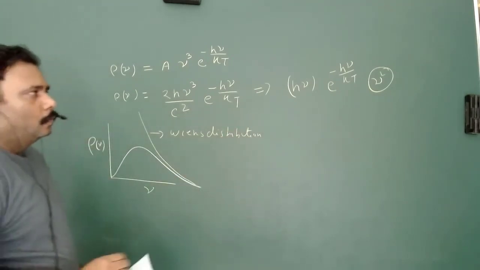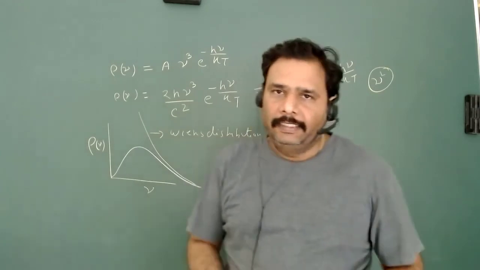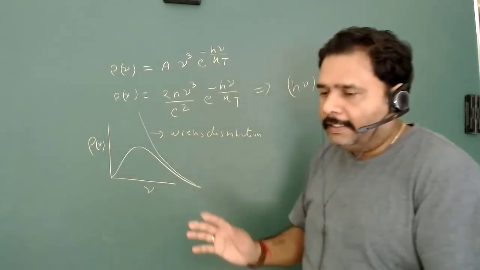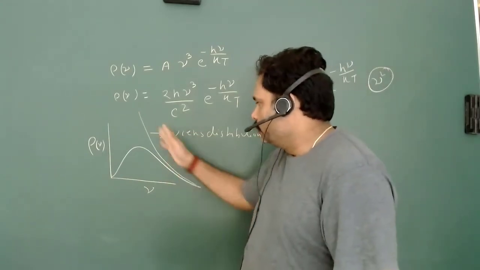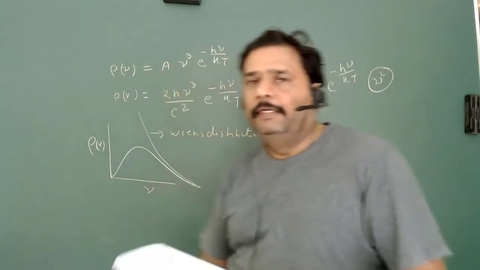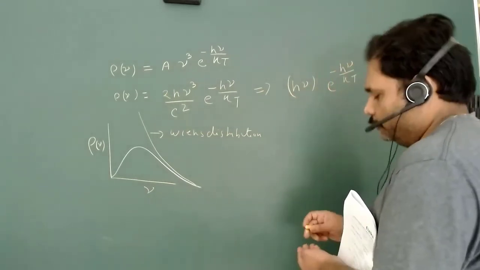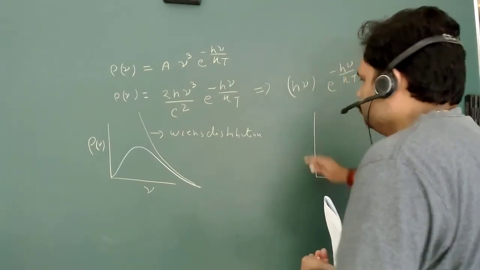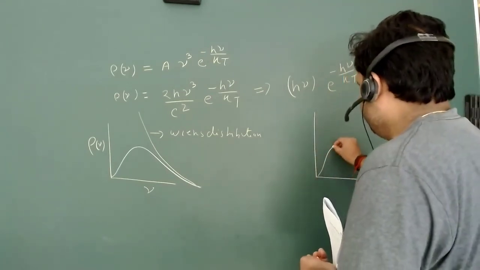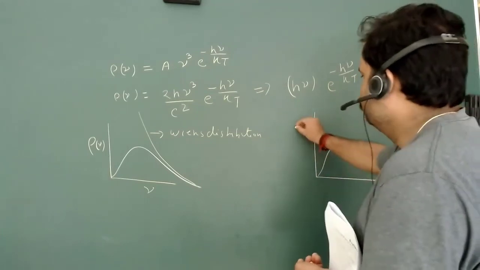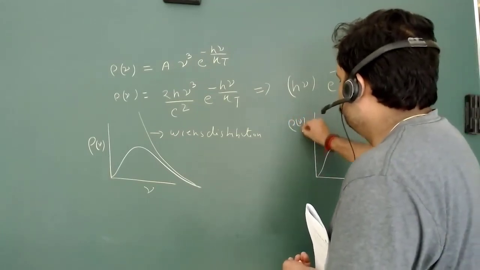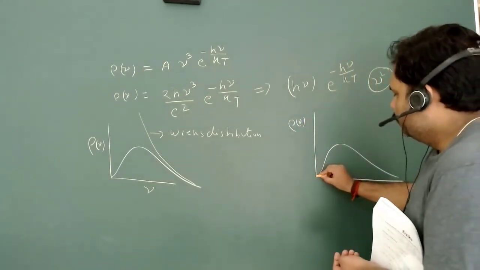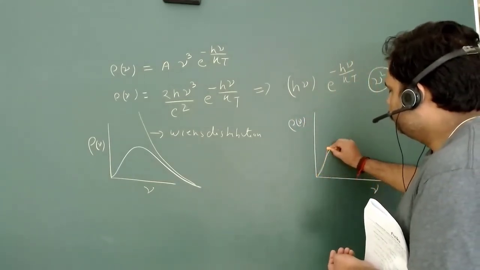So what was the difference between Wien's and Rayleigh-Jeans? If we plot all three, this is the observed value, then we take Wien's value, and I am using a different color. First we plot the correct observation or experimental fact, rho nu versus nu, and the Rayleigh-Jeans plot is something like that.